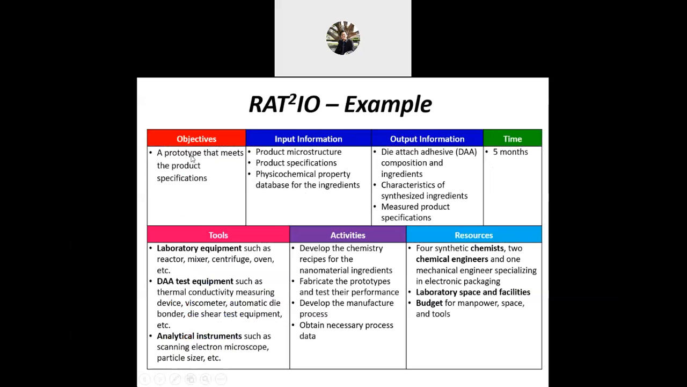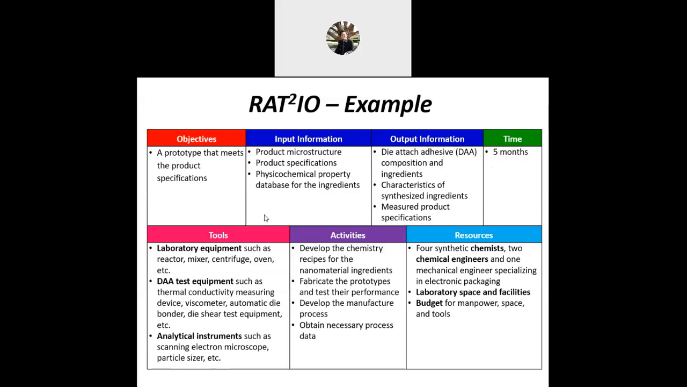What is the main objective? A prototype that meets the product specification, for example. Input, what do you need? Product microstructure, specification, properties. And what is the output that you need? You want to measure the product specification, die attach adhesive composition and ingredients within the 5 months. Within 5 months you can get this output.